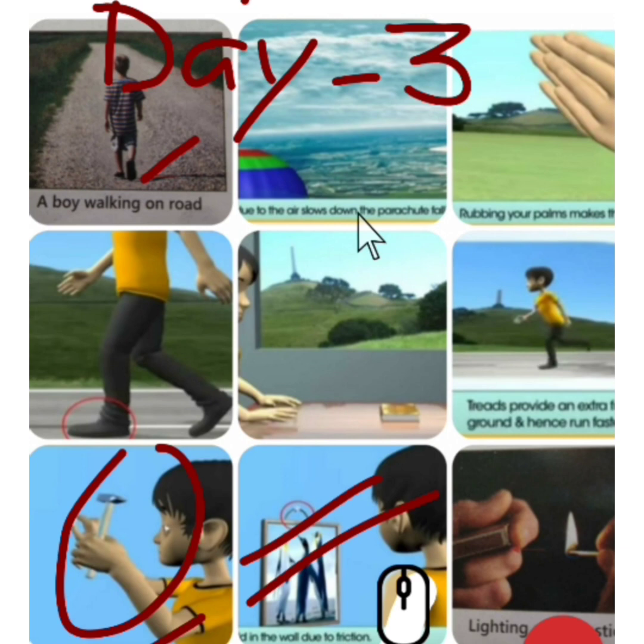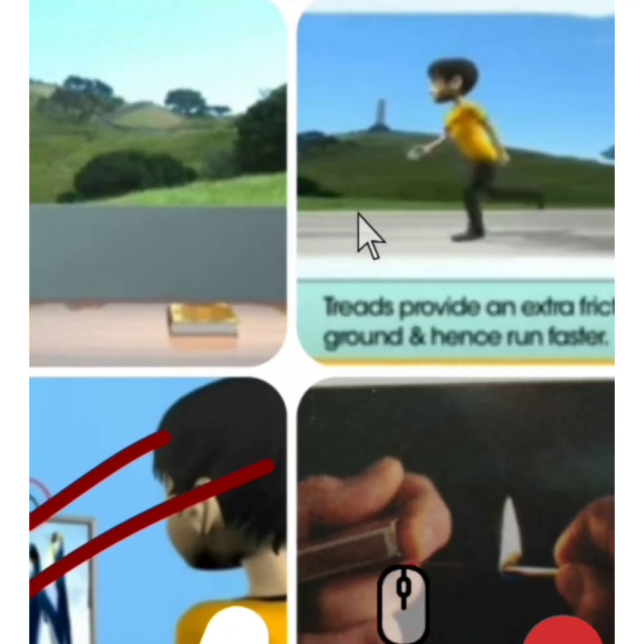Now next, friction enables us to light a matchstick. How are we able to light a matchstick? When we rub a matchstick against the rough surface made on the box, just see here, it catches fire due to friction.